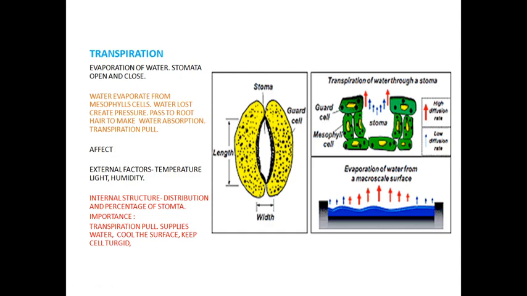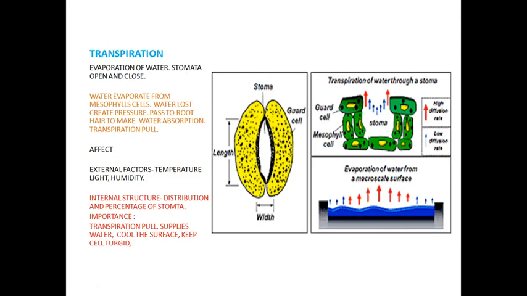In that, we discussed the stomata. Compared to the upper epidermis, the lower epidermis has more stomata. The stomata play the major role in transpiration. Through the stomata only, transpiration will occur.